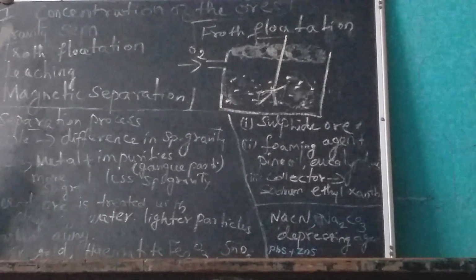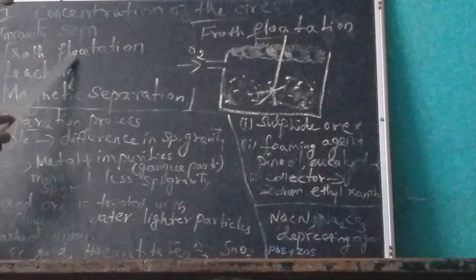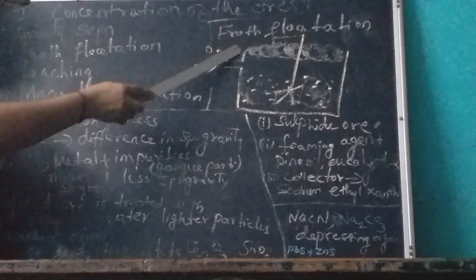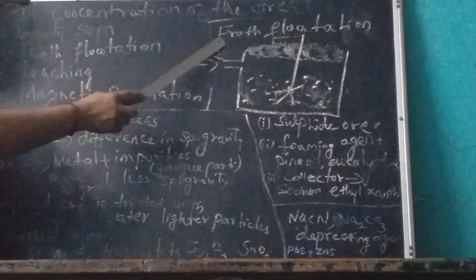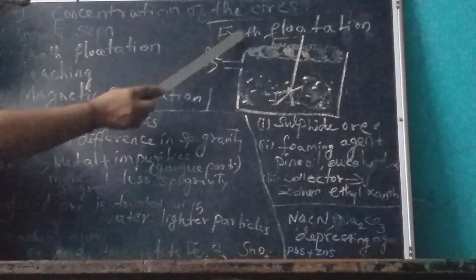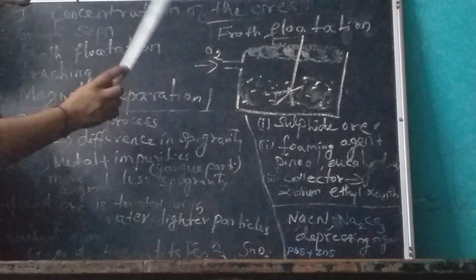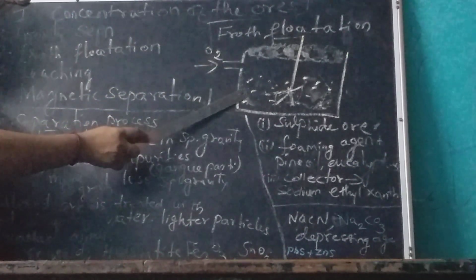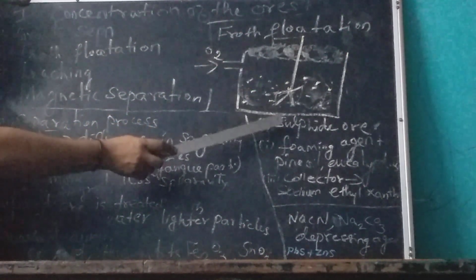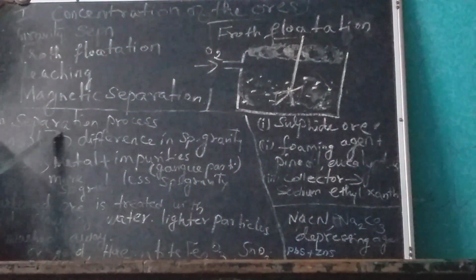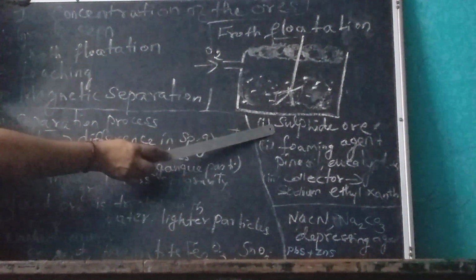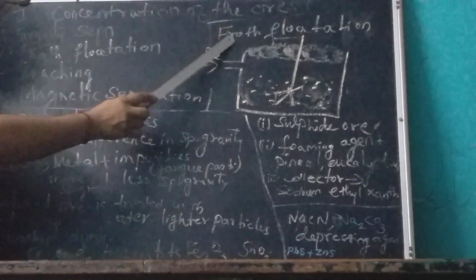Now let us come to the second type, the froth flotation process. Froth means foam. So froth flotation process is the second method. Here the main purpose of froth flotation is separating the sulfide ore. For gravity separation, oxide ore. For froth flotation, sulfide ore can be concentrated by this method.